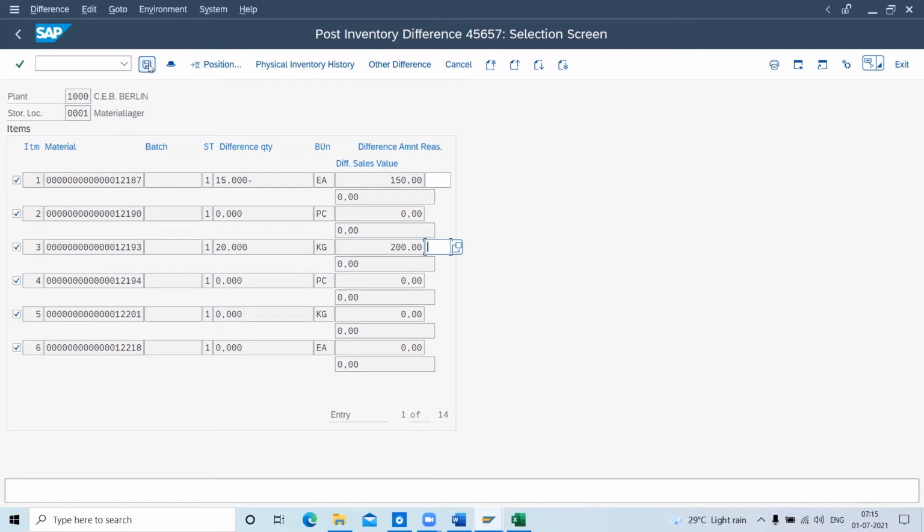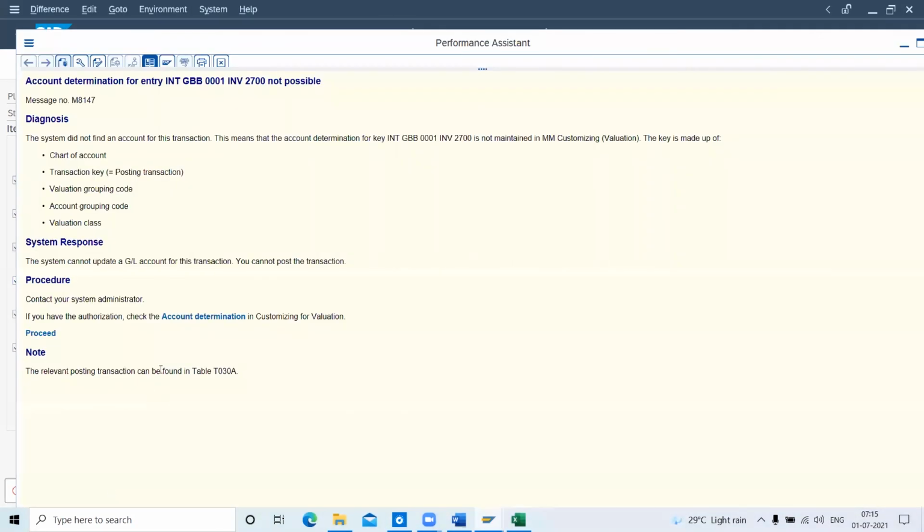Let me post this. It's showing an error: account determination for entry in GBB INV 2700 is not possible. Here INT stands for chart of accounts, GBB is the transaction key, 0001 is the valuation modifier, and INV is the account modifier. Here we can see a new modifier, INV. Let me quickly solve this.